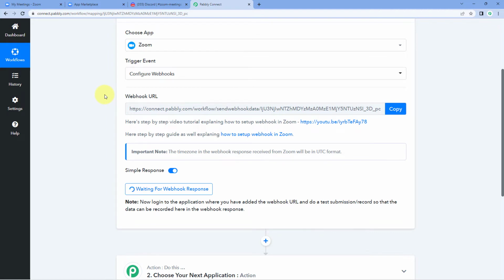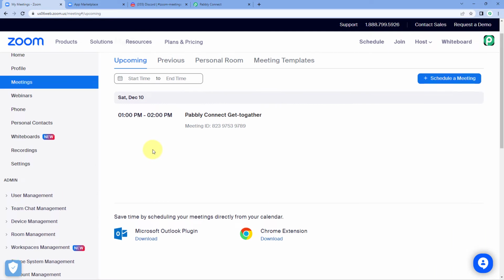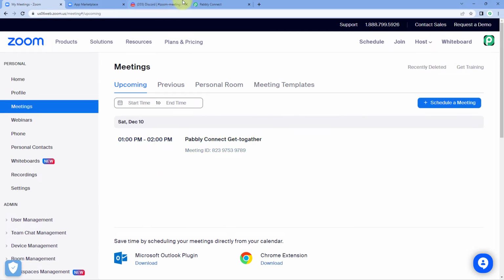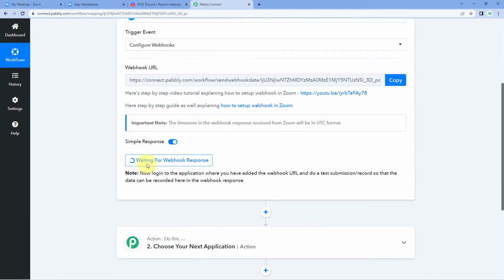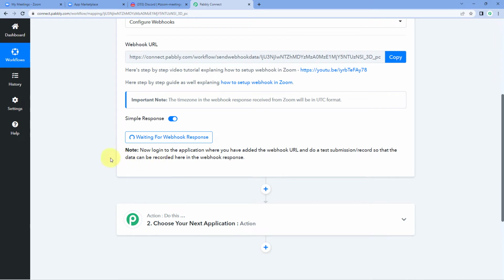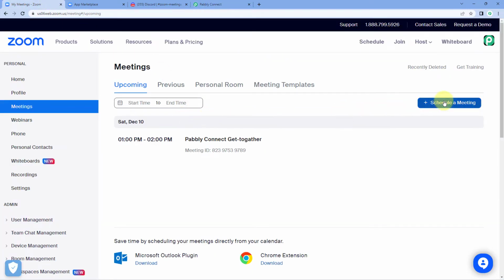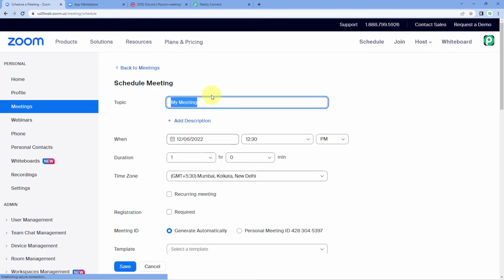And after making this connection, every time a new meeting is created in our Zoom account, the details of that meeting will be captured inside our Pabbly Connect workflow. And right now, we are going to do the same. We are going to create a new meeting in our Zoom account. For example, let's click on the schedule a meeting button and start creating a meeting.